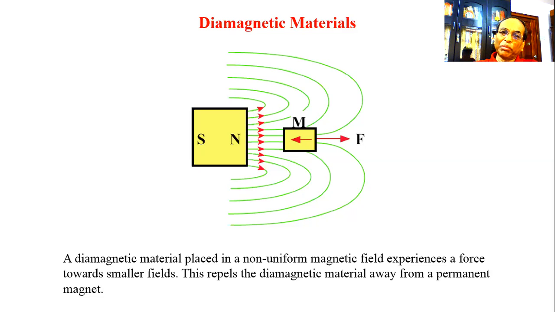And the diamagnetic material having the magnetization M will experience the force F. This repels the diamagnetic material away from a permanent magnet. So if someone brings a diamagnetic material very near to a strong magnetic field, it will be repelled, and that's why levitation is produced here also.